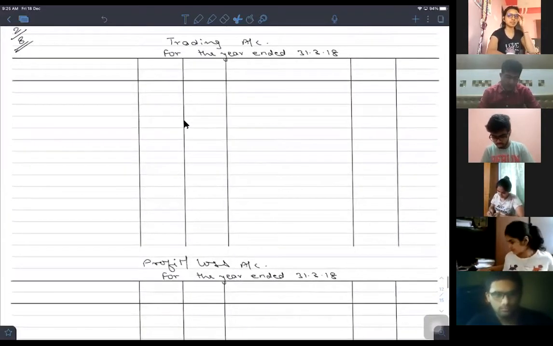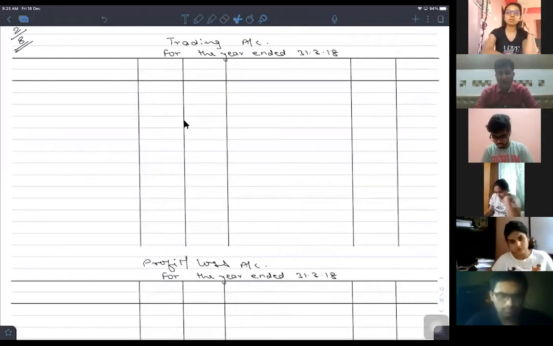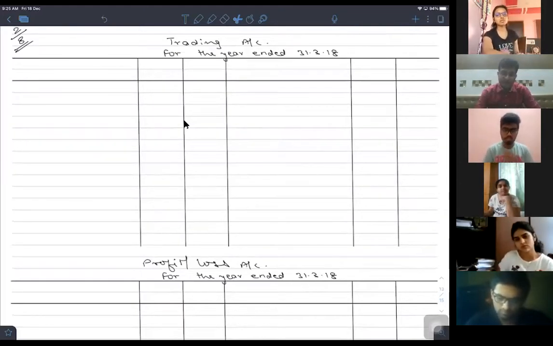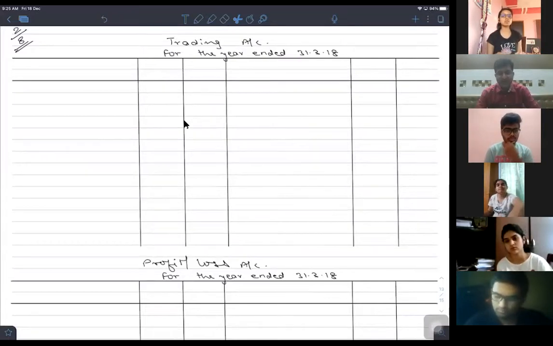So let's come to the very first adjustment, which was given to us: closing stock was valued at rupees 40,000 at cost and market price is 45,000. In such case, we are supposed to do the valuation considering 40,000 and not 45,000. Correct.